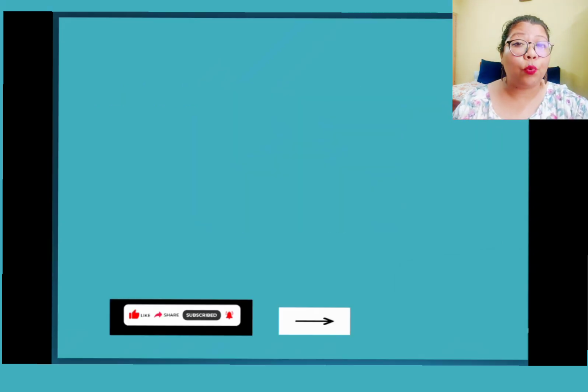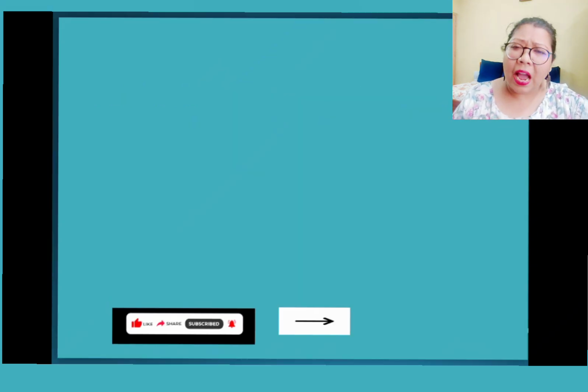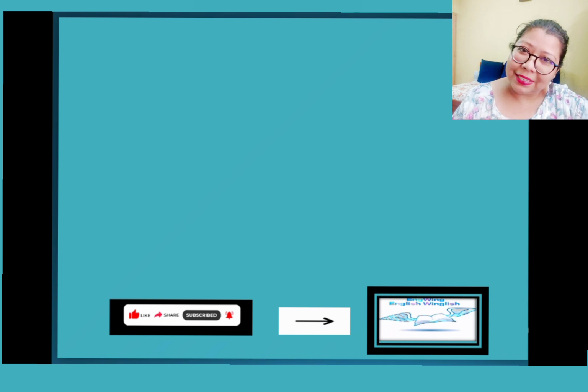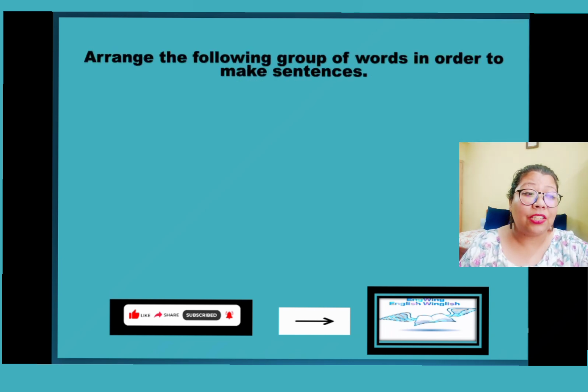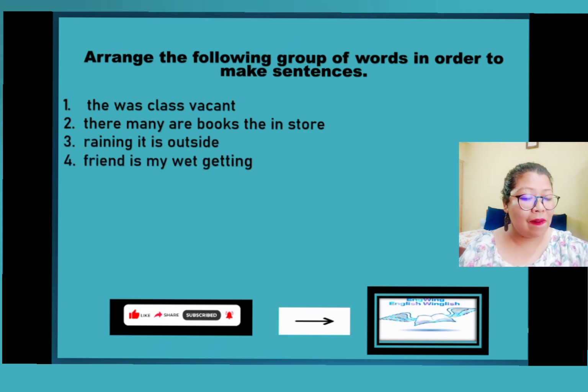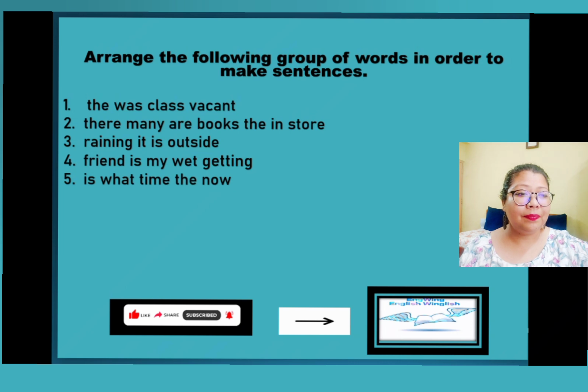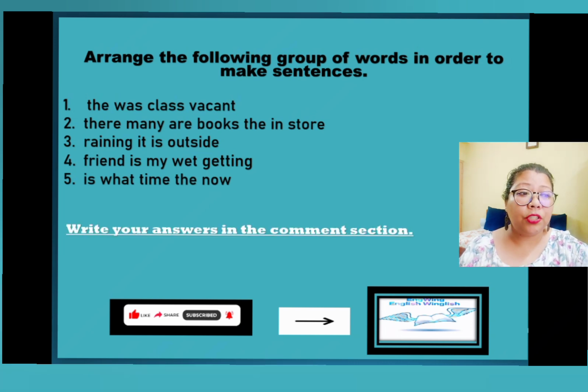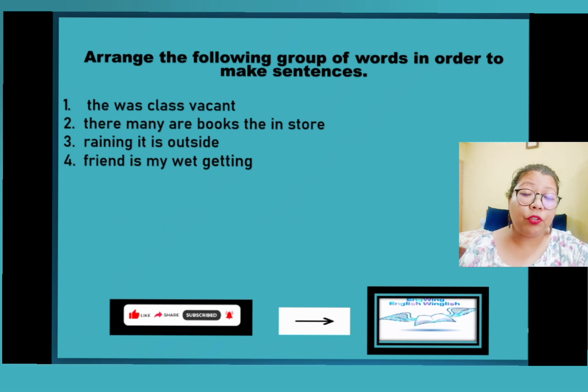Okay, now this is the quiz time. I hope by now you have understood a little bit. Let's go ahead and try to understand if you have got whatever I've taught you. Okay, so let's do that. Arrange the following groups of words in order to make sentences.